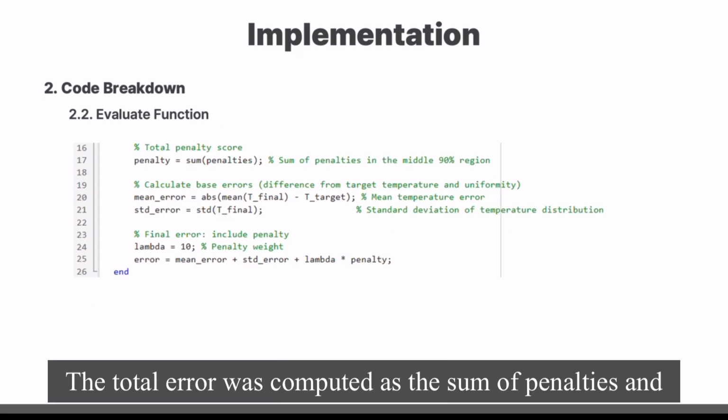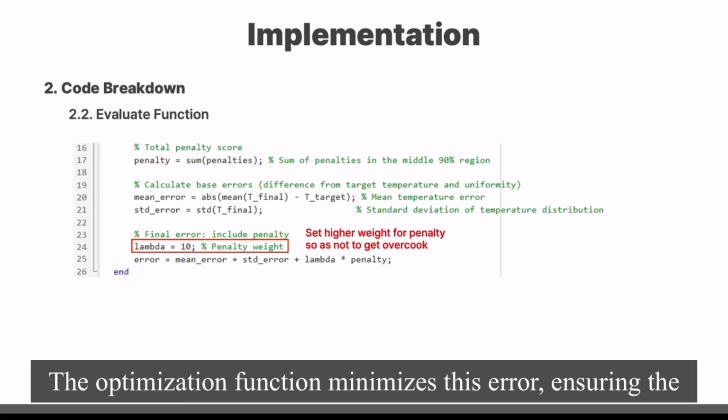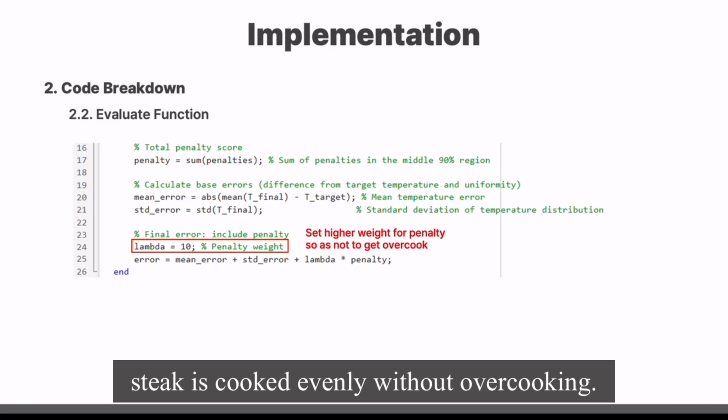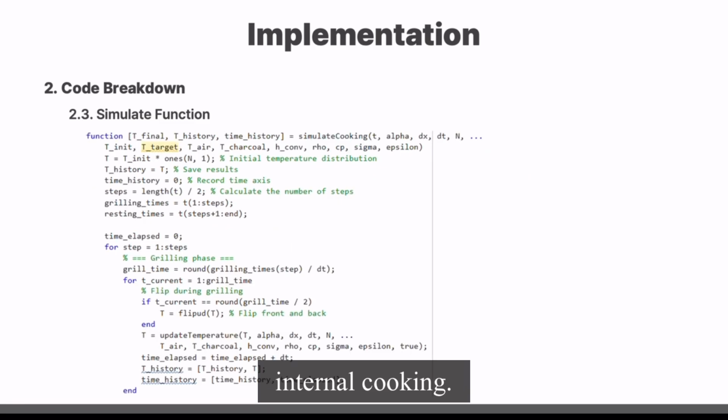The total error was computed as the sum of penalties and temperature distribution errors. The optimization function minimizes this error, ensuring the steak is cooked evenly without overcooking. Heavy weights were added to penalties to prioritize uniform internal cooking.